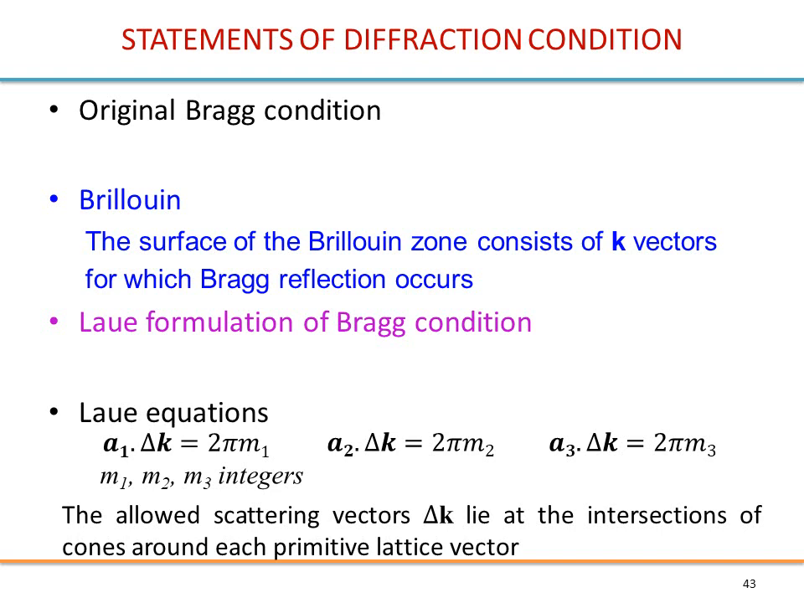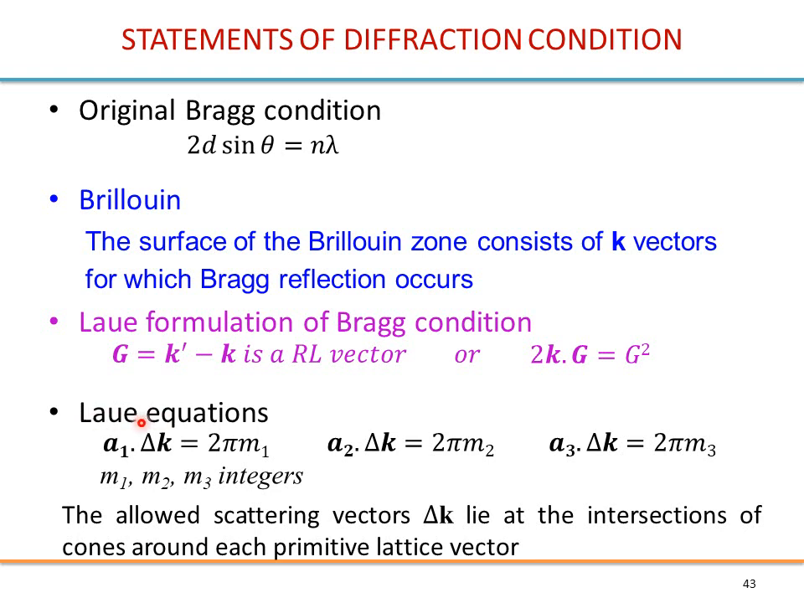Okay, so this is the last slide. This is just a summary of the different statements of the diffraction condition. So we have first the original Bragg condition. We have the Brillouin statement. We have the Laue formulation, and we have two types: you can say k prime minus k is a reciprocal lattice vector, or this relationship.